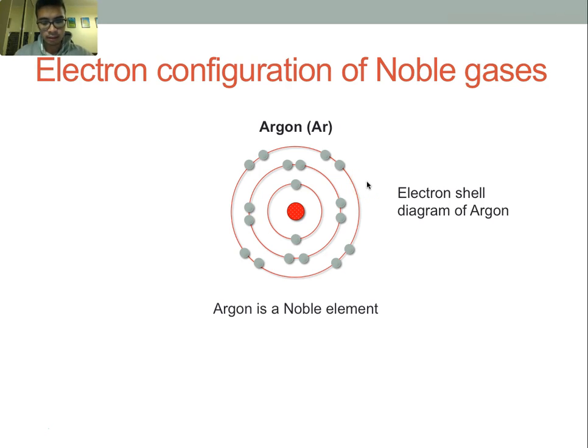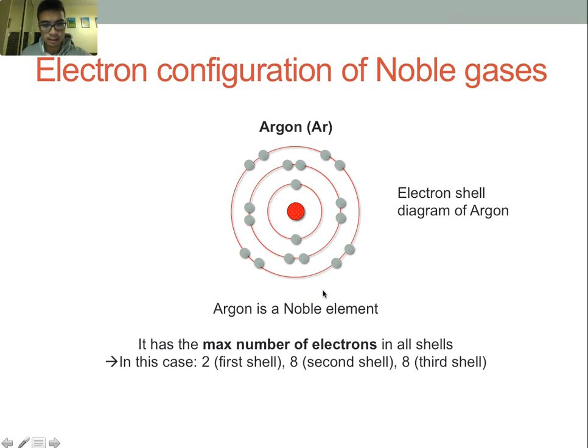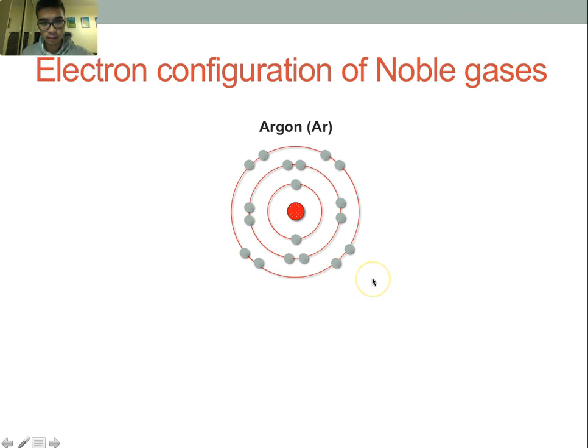Now Argon is a noble element, like I said before, and it has the maximum number of electrons in all the shells. In this case, there's 2 in the first shell, 8 in the second shell, and 8 in the third shell. So all the shells are filled. So Argon, being a noble element, has a full outer or valence shell. Right. So there's 18 electrons in Argon, which therefore has a full third shell with 8 electrons.